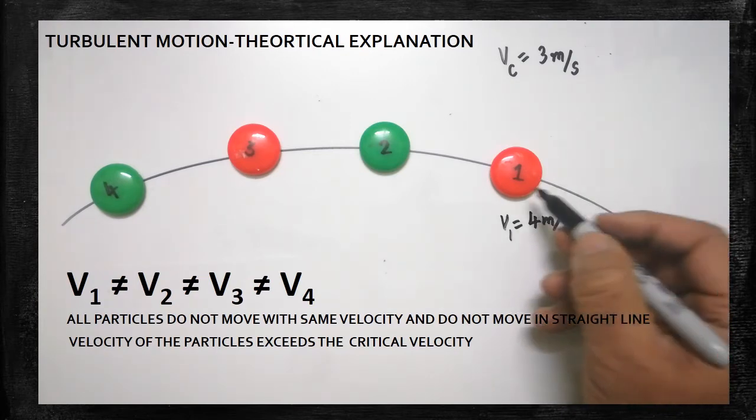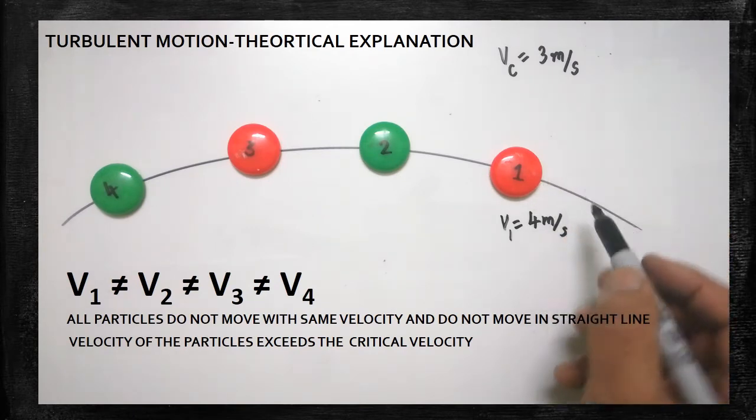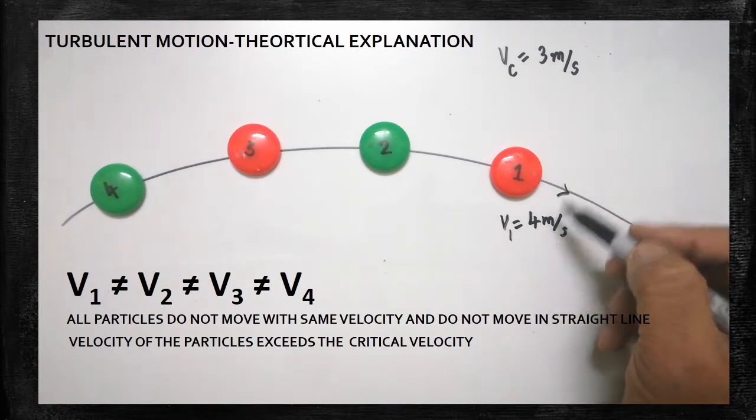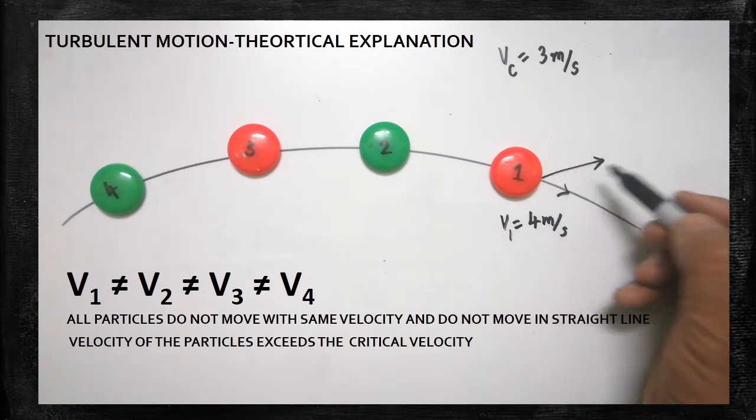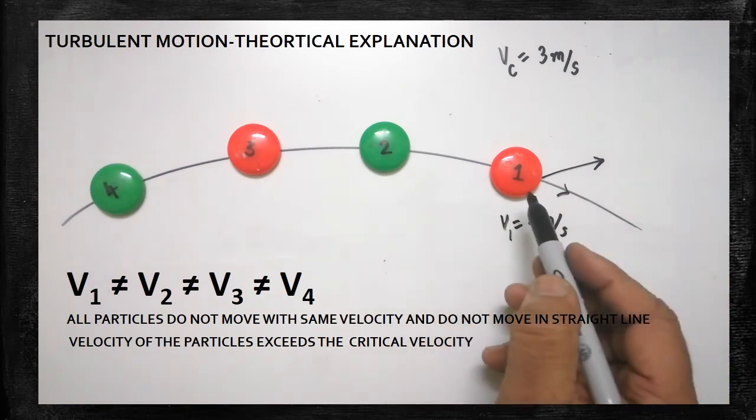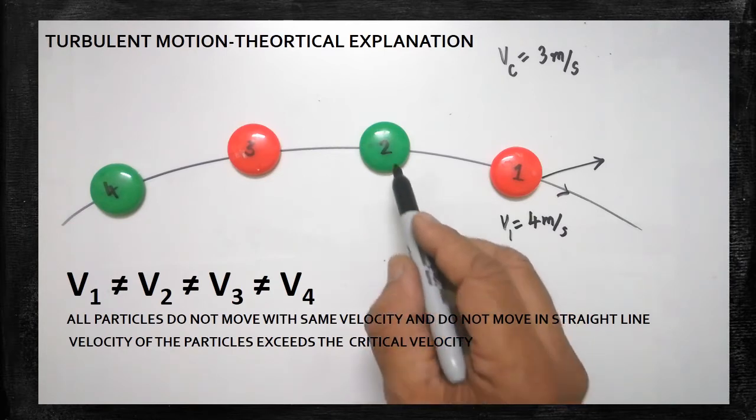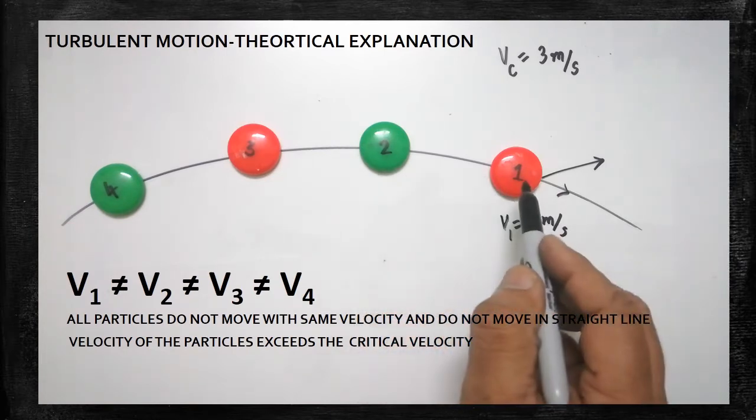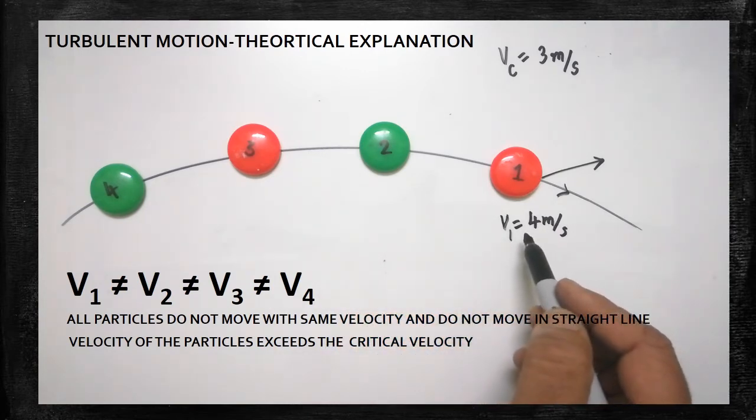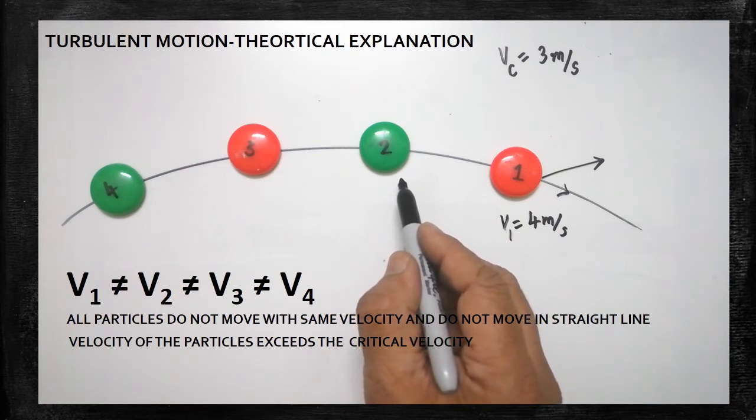Here it is moving in this particular direction. Sometimes its direction may also change. Instead of moving in this direction, the particle, because of its greater velocity, may move in this direction or in any other direction. Previously, in the case of streamline motion, we have seen that the second particle will follow the speed of the first particle. Since its speed is suddenly increased, what will happen? Its speed may or may not be increasing.